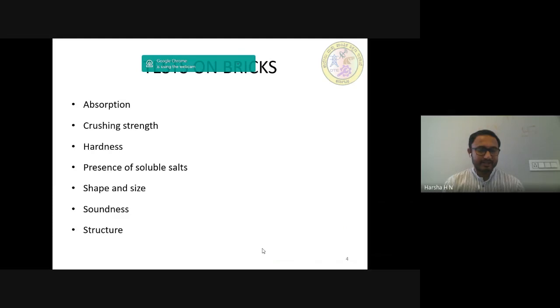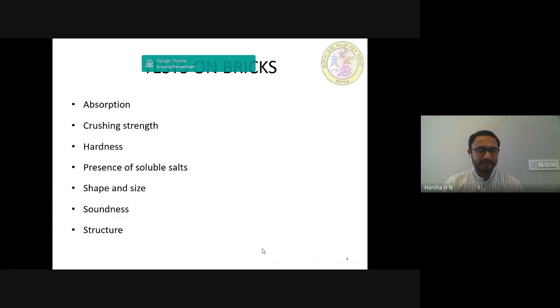If we are stacking 19 centimeter by 9 centimeter by 9 centimeter bricks in the following manner, then the permissible limit for length is 3680 mm to 3920 mm. For breadth, it is 1740 mm to 1860 mm. For height, it is 1740 mm to 1860 mm for 20 bricks, arranged lengthwise, breadthwise, and heightwise.